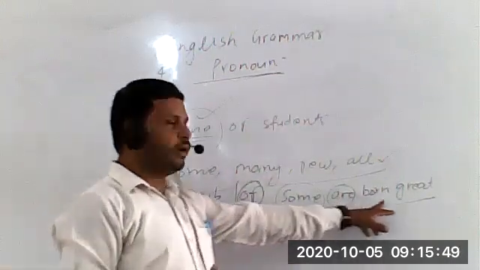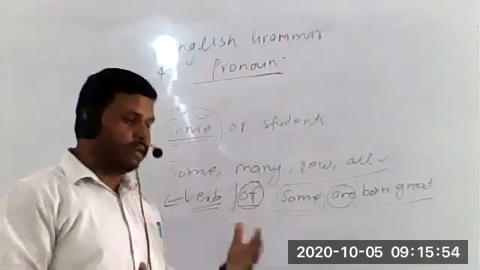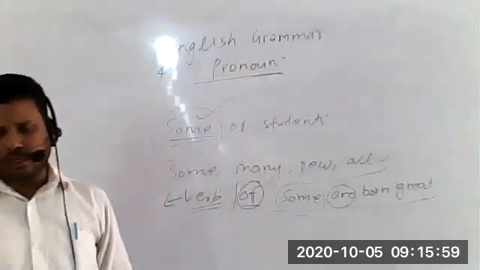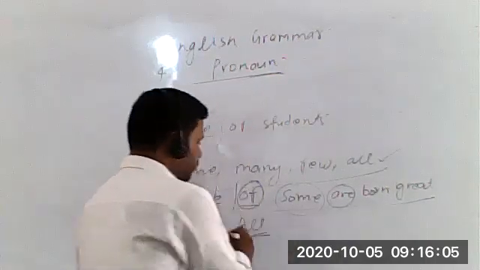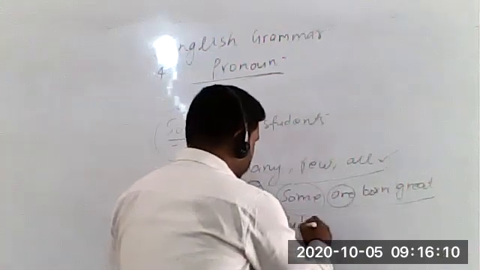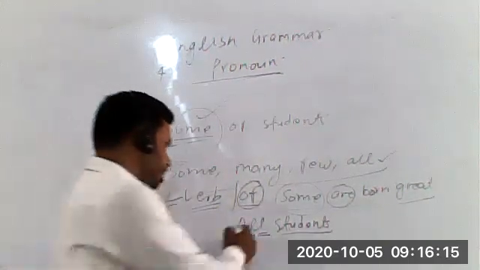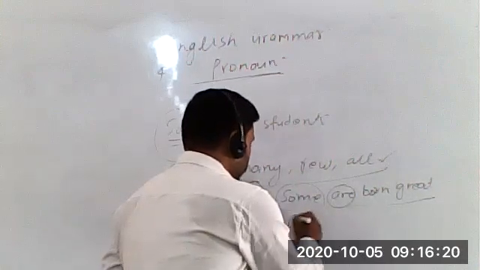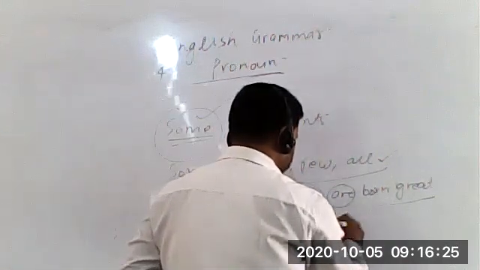For example, some are born great. We are not sure about whom we are talking, but in a general way we are saying that some people are born great. Similarly, you can see all of the students. Here is a good example. If I use a noun after all, like if I write all students, then it becomes an indefinite adjective. ये कौन सा adjective बन जाता है? Indefinite adjective. But if I use preposition of after it, then it is an indefinite pronoun. So, all of the students.